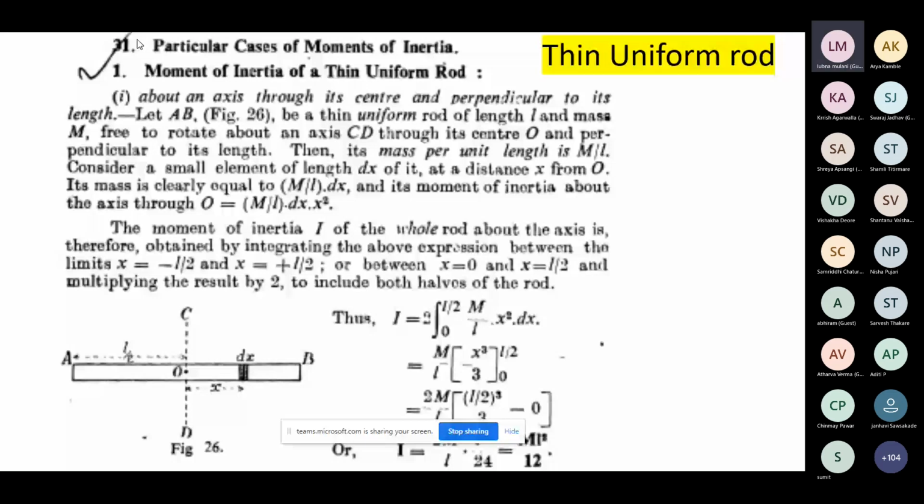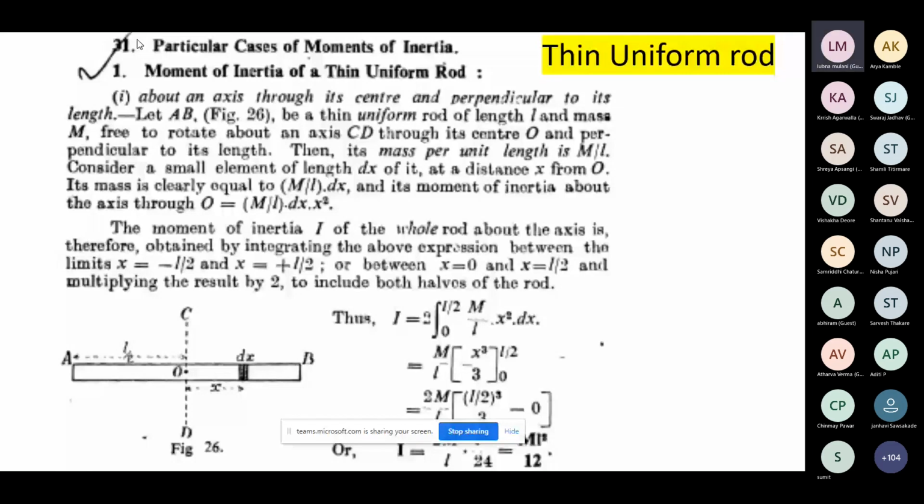Sir, what kind of question can we expect from the moment of inertia of a thin uniform rod? Don't worry about the questions. We will definitely give you some practice. There can be objective type questions, or sometimes numericals, or sometimes values are given, or sometimes logical expressions can be asked.